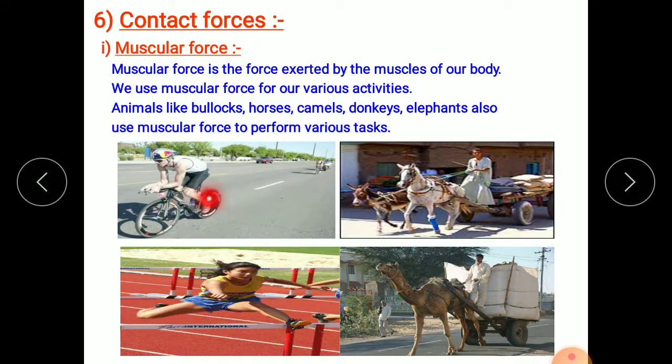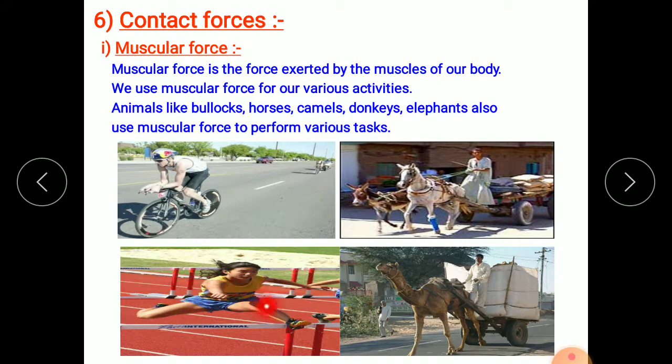Now see these situations. You are riding a bicycle, or this man is riding on this cart and the horse is pulling this cart. This athlete is running and jumping over. Do you understand what kind of event this is? This is a hurdle race, no?